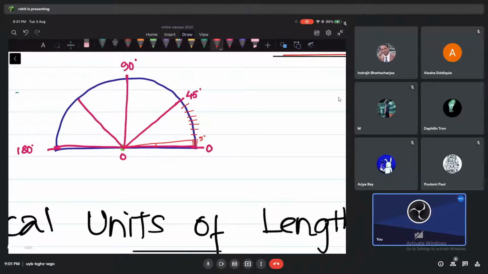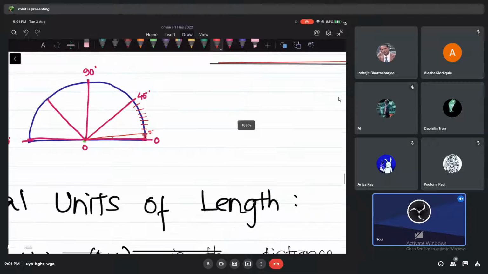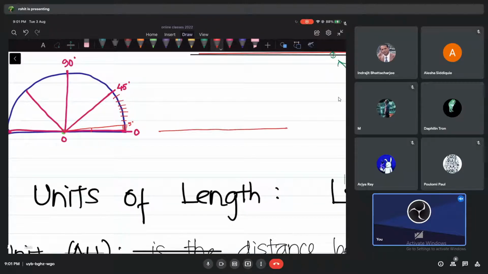Let's draw a 1 degree angle. That's what I want to draw. So, guys, I'm still drawing it big. It's not actually 1 degree, I'm just trying to draw it big so you can see. Suppose this is a 1 degree angle. I hope you understand what is 1 degree, right? All of you? Yes, sir. So this is a 1 degree angle for us.